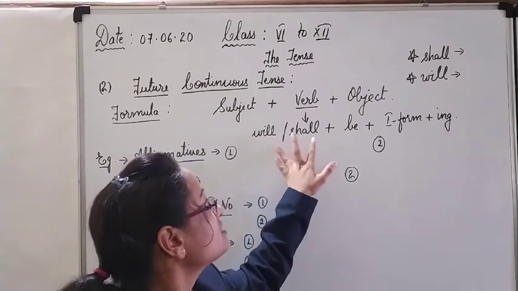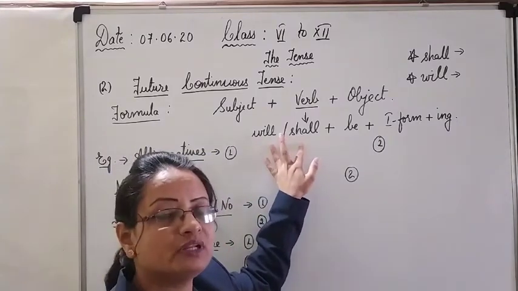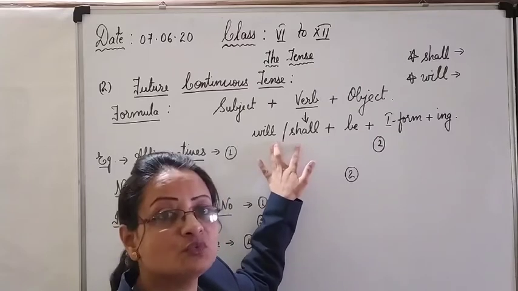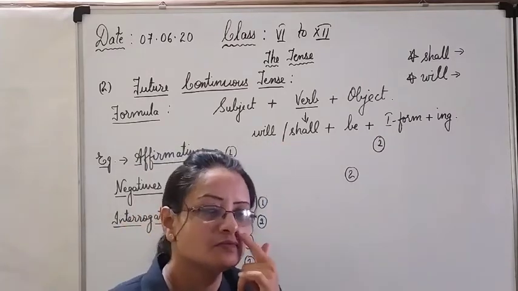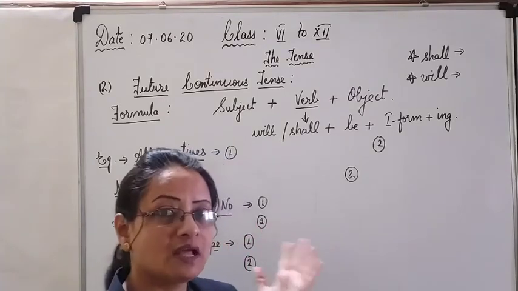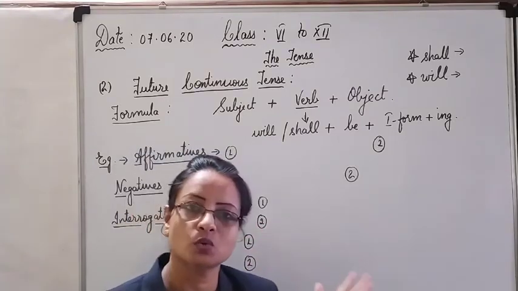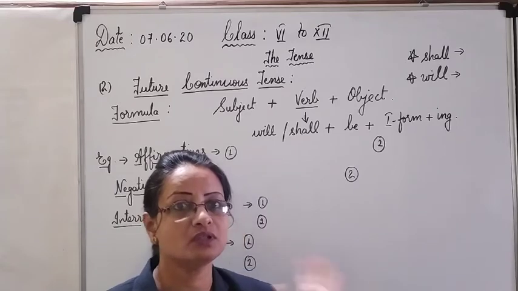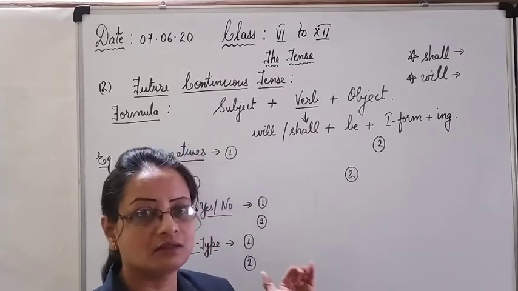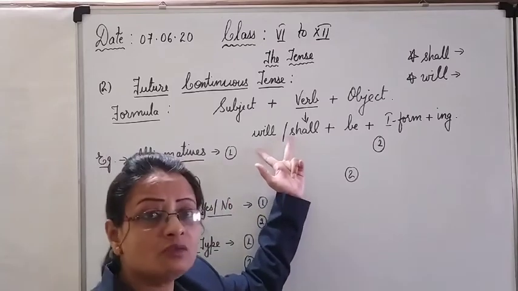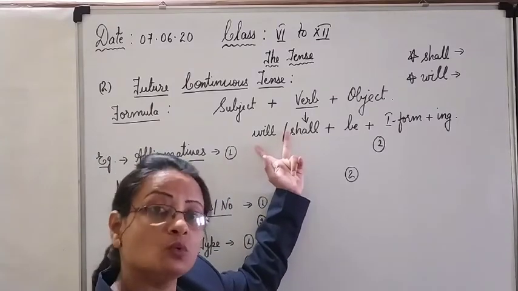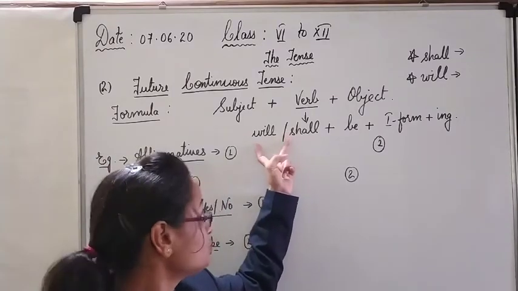Look here, will, shall. As I have already told you, it is an indication of the future. These helping verbs tell us that it is a future tense. Whenever you find these two helping verbs in any sentence, it is quite clear, very easy to find out, that it is the future tense. Neither it's the present nor the past. So here, will, shall is compulsory to use in all the four types of the future.